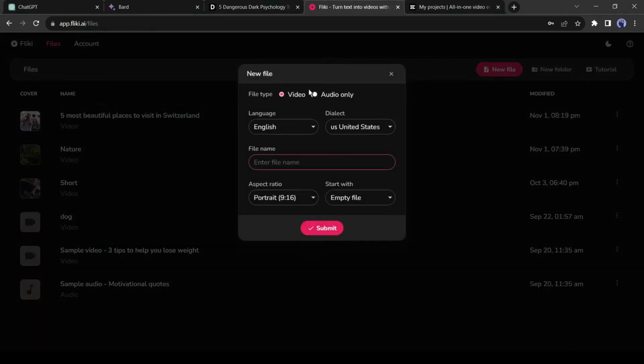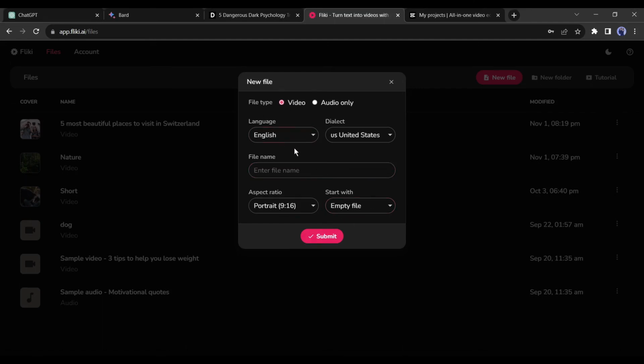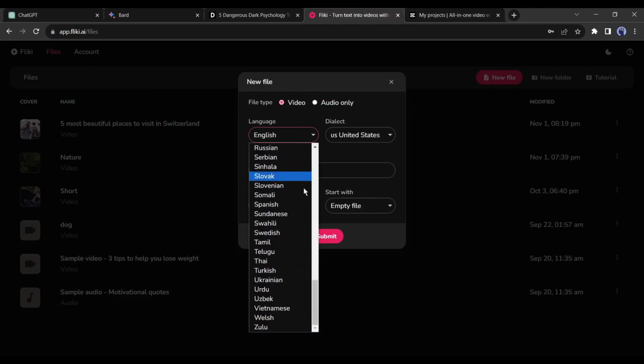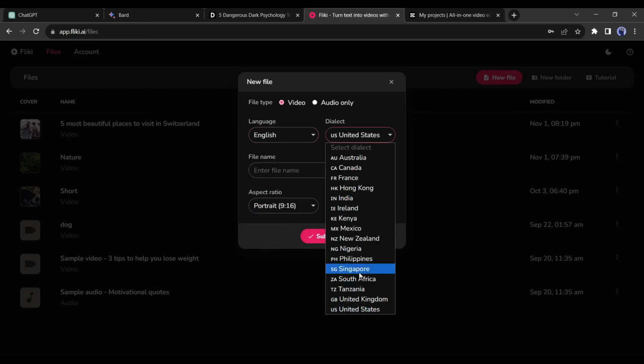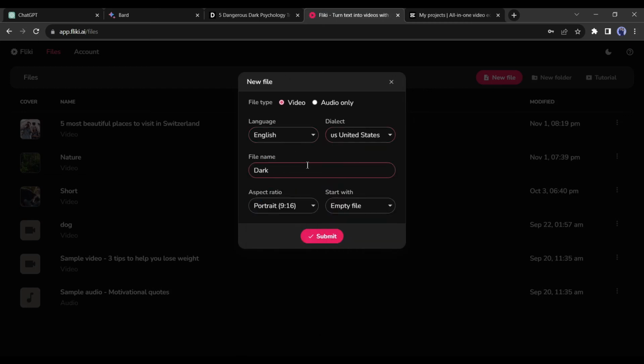On this page, we have to select file type, language, and others. First, select the file type as video, then select your desired language. You can generate videos in more than 40 languages in different accents in Fleeky. I will select English with US accents. Now give a name to your video. After that, set the aspect ratio. I will select 9:16. If you are making Reels for Instagram, select 1 by 1. After all is set, hit the submit button.